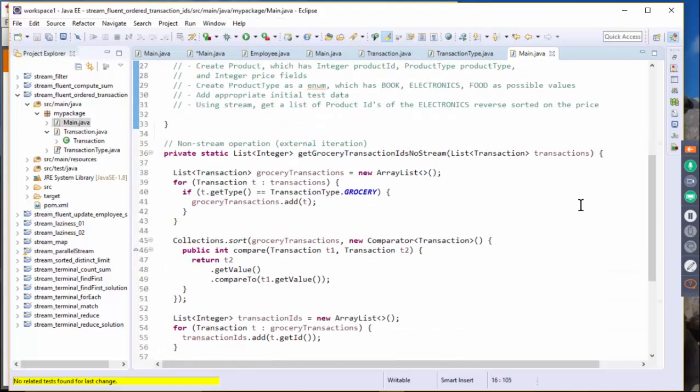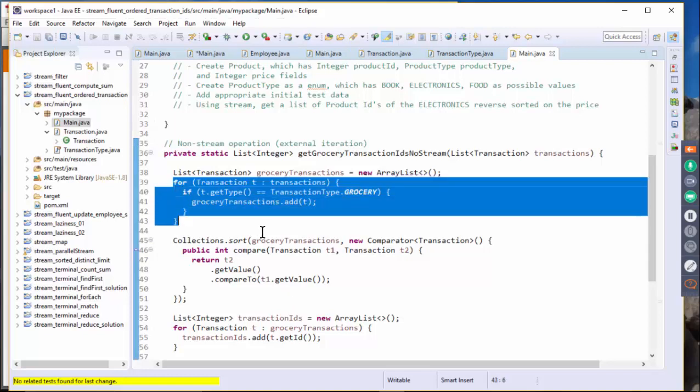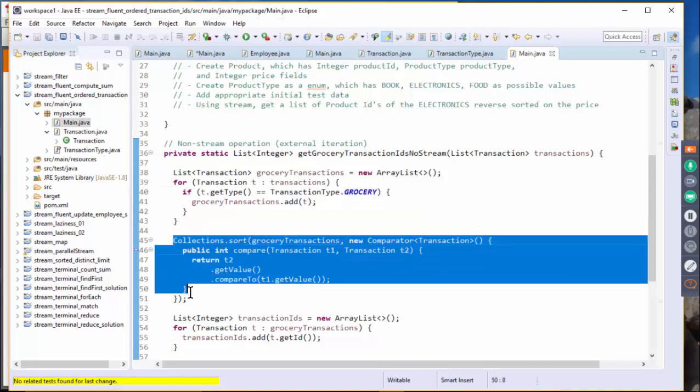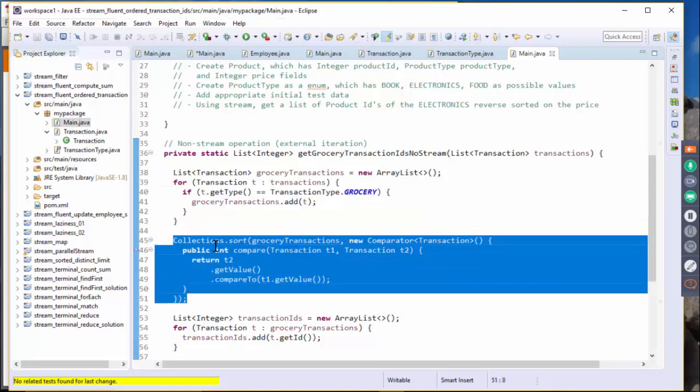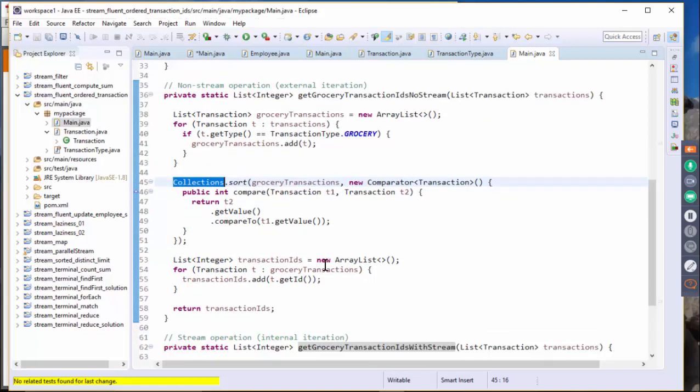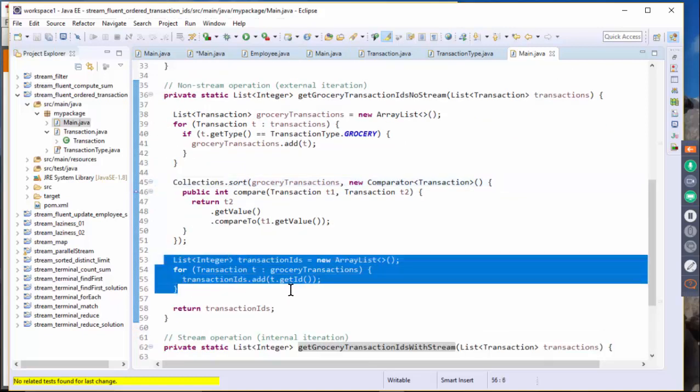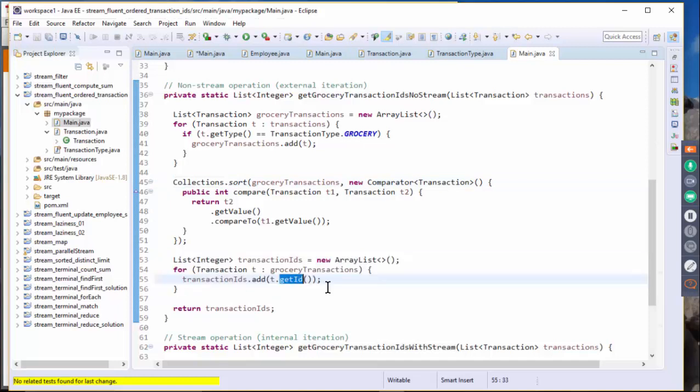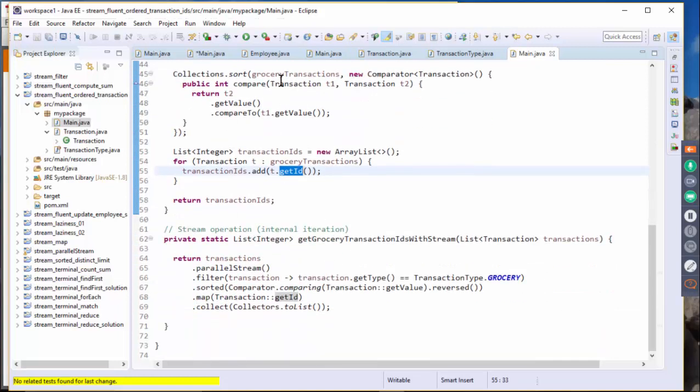Now this is the example where we are not using stream. As we have seen in the slide, we are doing a for loop to create the temporary grocery transactions, and then we are performing a sort using the sort method of the Collections utility class, and then we create another list object which just takes the transaction ID. Okay, that is what you have to do using non-stream code.